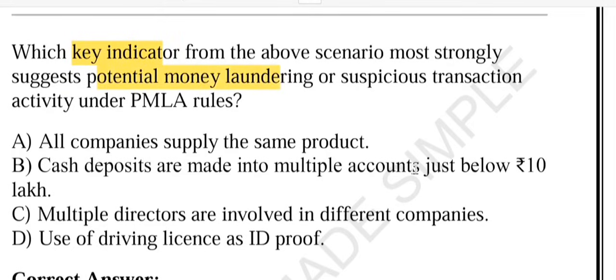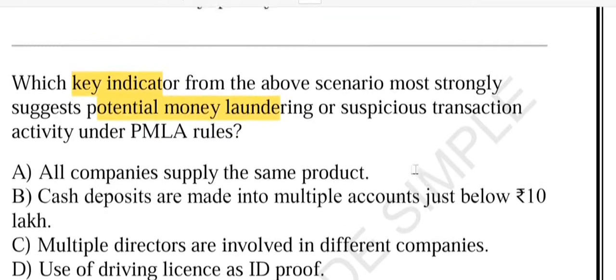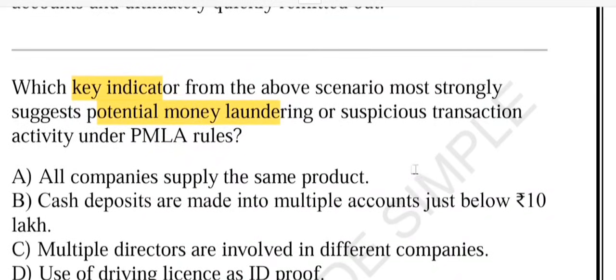Options: A, all companies supply the same product. B, cash deposits are made into multiple accounts just below 10 lakh. C, multiple directors are involved in different companies. D, use of driving license as ID proof. Let's look at option by option. First, option A, all companies supply the same product. Not a strong red flag. Many companies can trade in the same product like cloth, nothing illegal by itself.